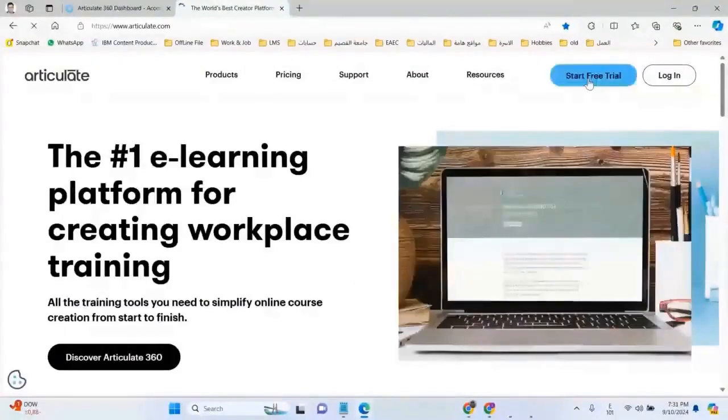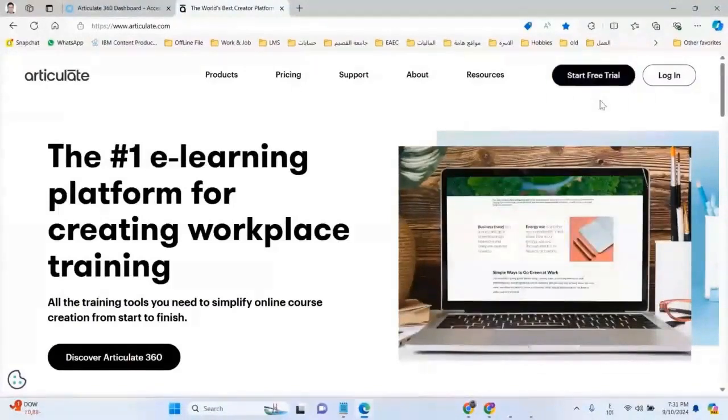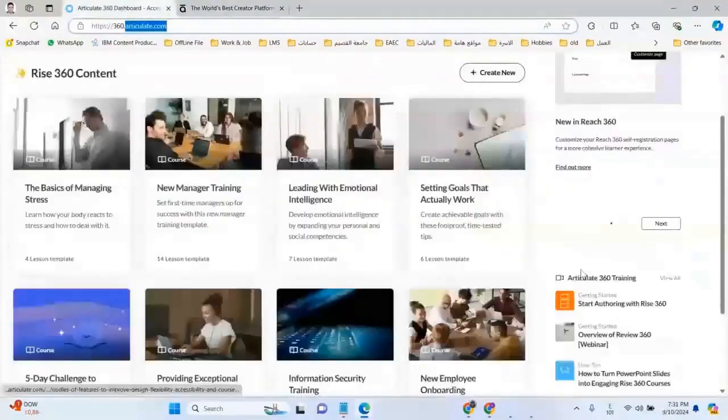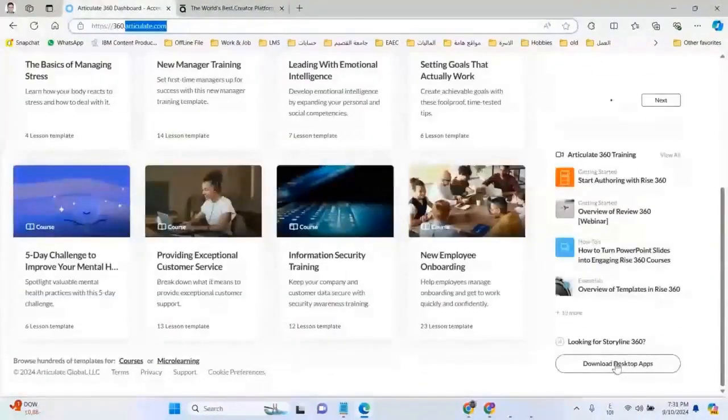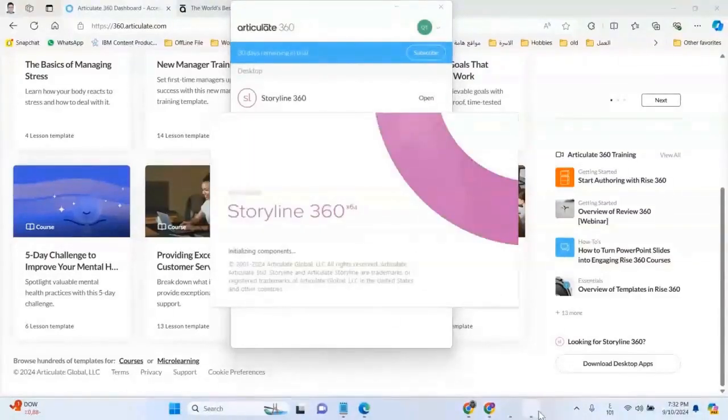Here's the trial version in this blue button. You start entering your information and download the version after you log into your account from down here. As I mentioned, this icon will appear. You can open it or update it. If there's an update, just do the update and then open it to start working. The program we have, which is Articulate Storyline, will appear like this.